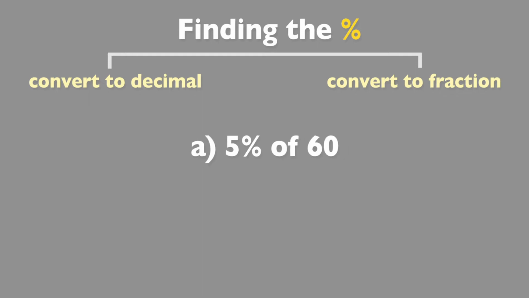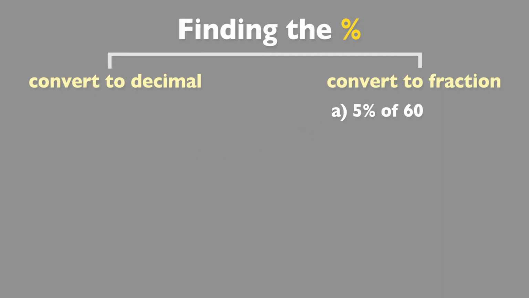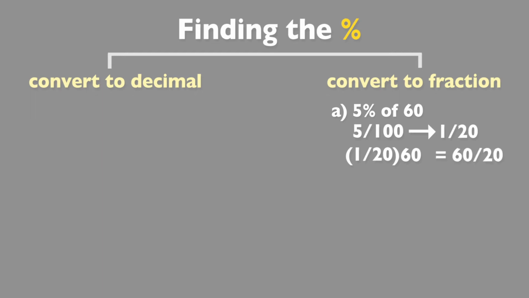With part A, we're given 5% of 60. Well, since 5 and 60 both share a common factor of 5, chances are this is going to be easier using a fraction. So we have 5/100ths, which is what 5% is written as a fraction. If we reduce that, 5 divided by 5 is 1, 100 divided by 5 is 20, and then we multiply 1/20th times 60, that equals 60/20ths, which equals 3.